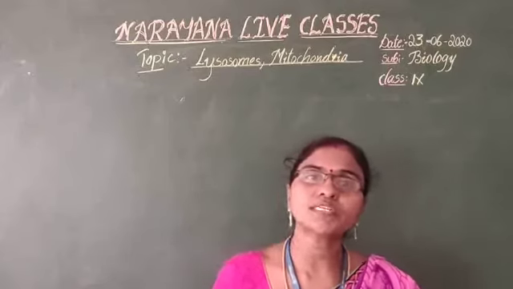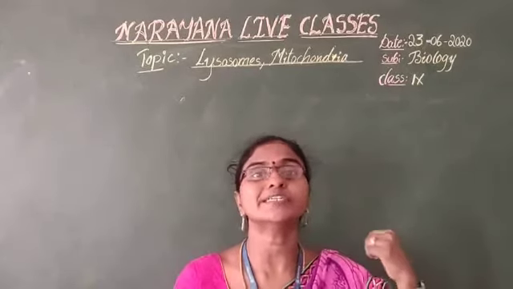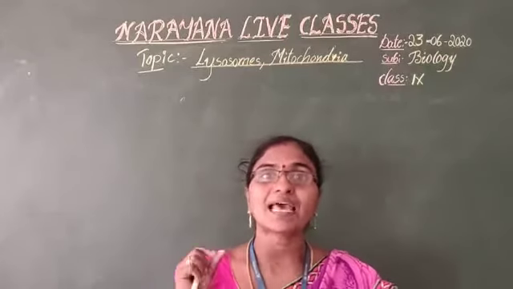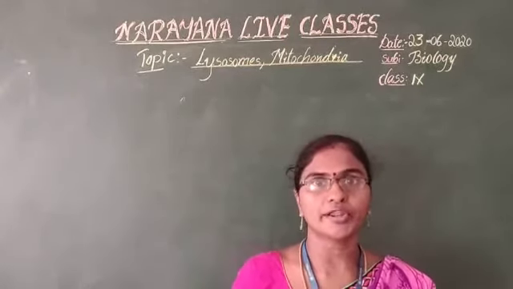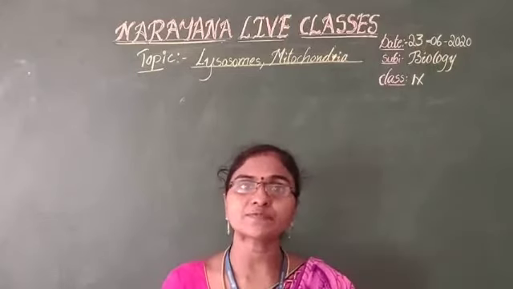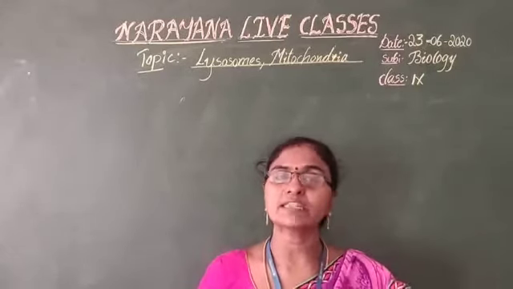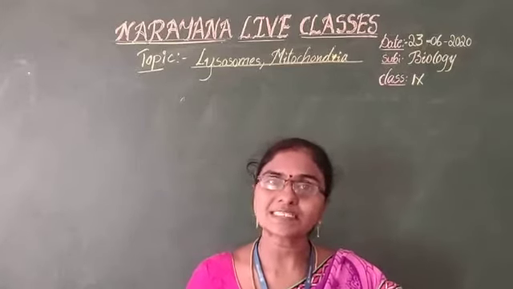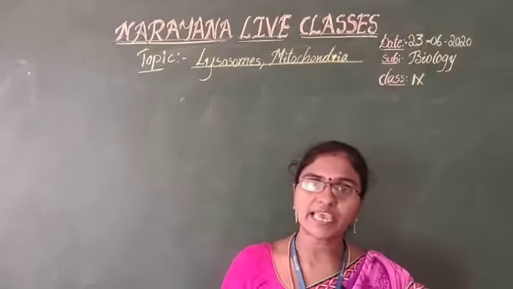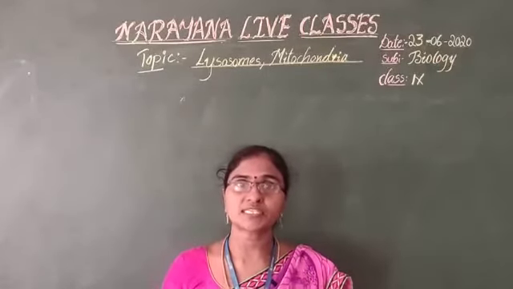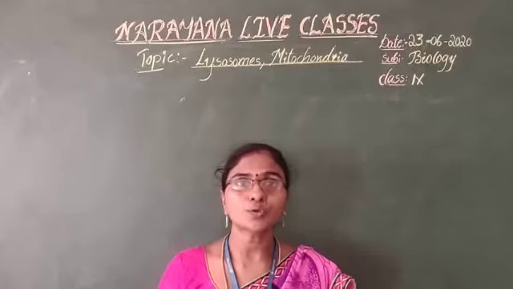Today we are going to discuss the 23rd dated assignment for 9th class, and our topic is lysosomes and mitochondria. This total assignment is for 10 marks and we have 2 Romans. In the first Roman, a total of 6 objectives are there, each carrying 1 mark. In the second Roman, 2 short questions and answers are there, each carrying 2 marks.